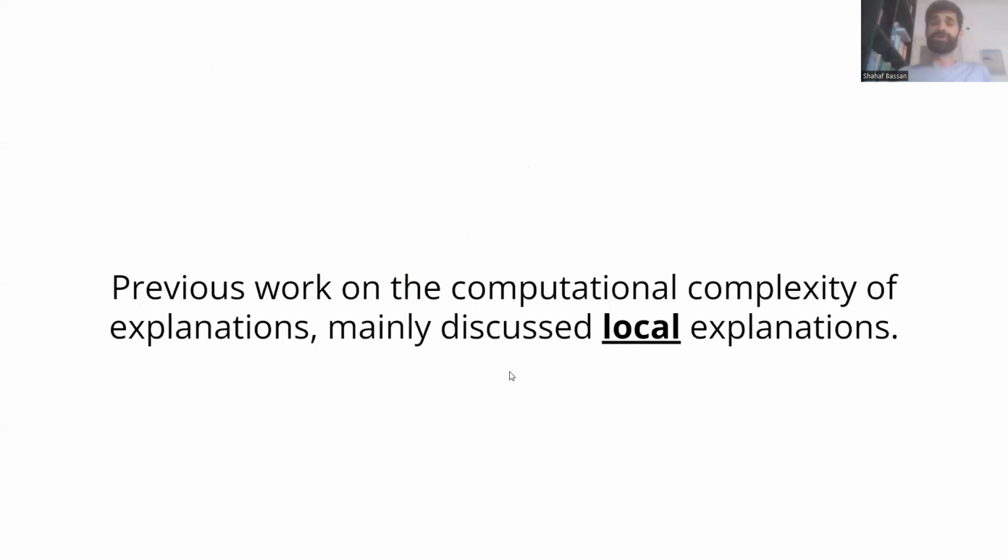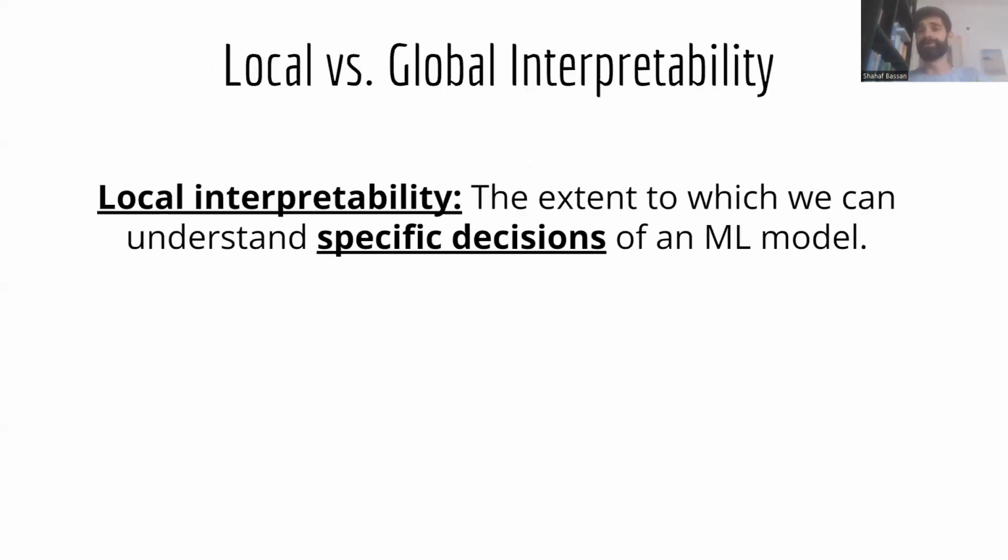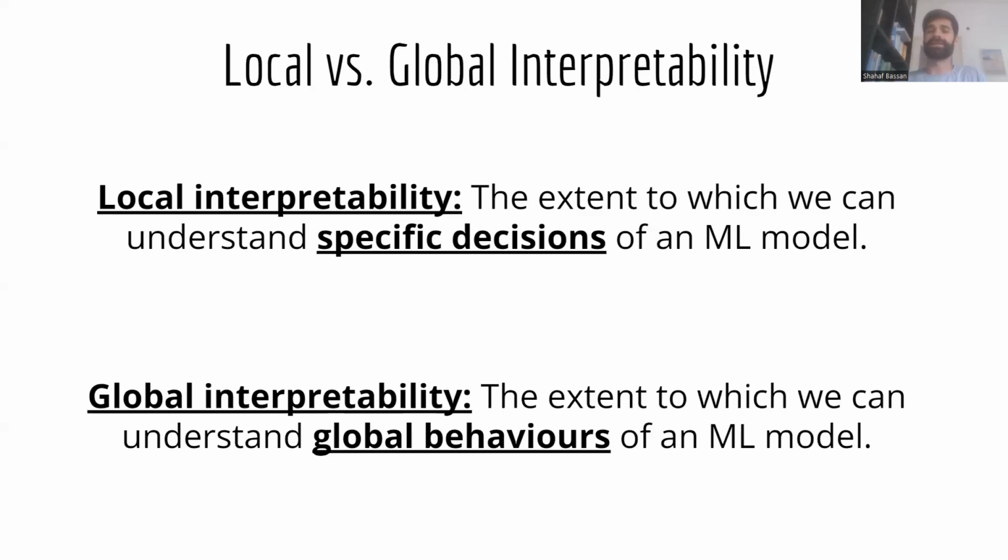Previous research talked about the computational complexity of finding local forms of explanations. Of course, interpretability can be either local or global. When I speak about local and global interpretability, I am talking either about the extent to which we can understand specific local decisions, or the extent to which we can understand global behaviors. So either the property holds for one specific input x, or it holds for all inputs in some given domain.